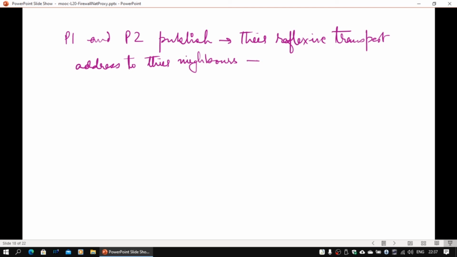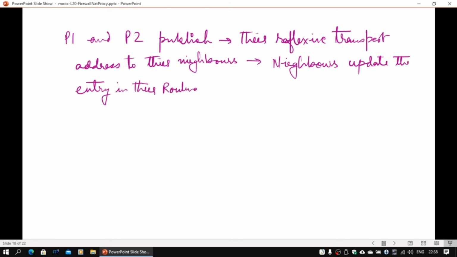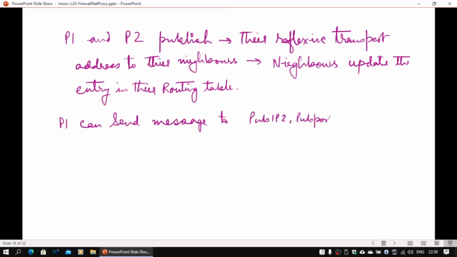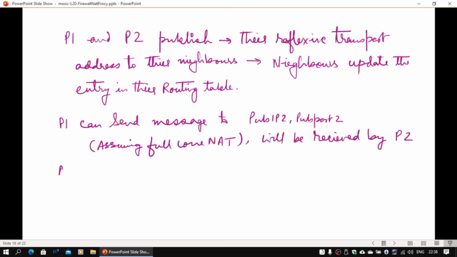So one of the ways is that both P1 and P2 publish their reflexive transport addresses as their address to the neighbors, and neighbors will update their entries in their routing tables. The nodes holding P1 and P2 in their routing tables need P1 and P2 to keep telling them the corresponding reflexive transport address, so that they can keep updating their entries and communicate back to them.